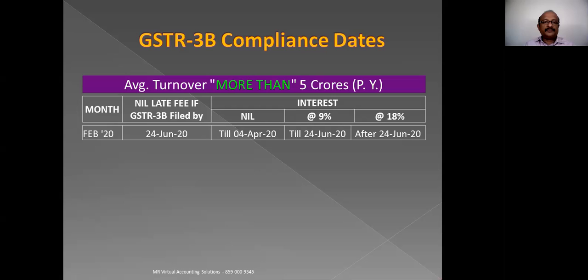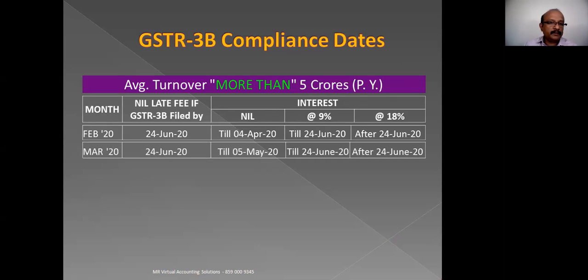So a person who is filing this particular return on 30th of June has to pay the late fee as well as 9% interest from 5th April to 24th June, plus 18% per annum interest from 25th to 30th, that is for the 6 days. This is what they have to pay.